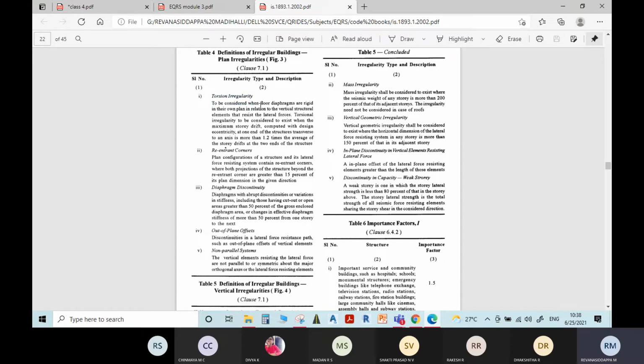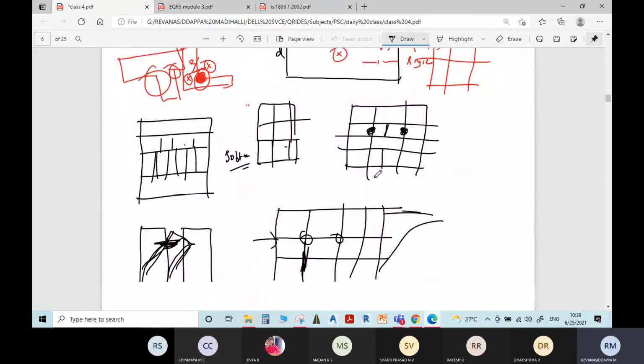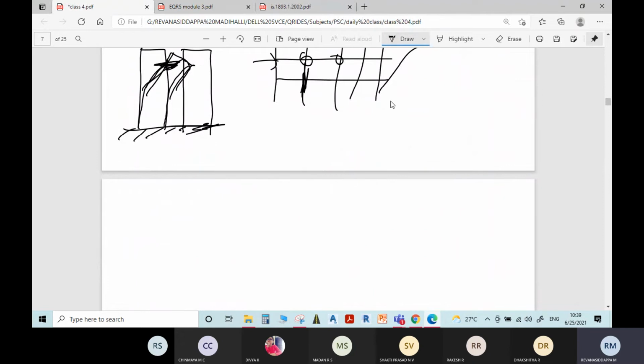It is to be considered when floor diaphragms are rigid in their own plane in relation to the vertical structural elements that resist the lateral forces. This is also one of the cases of torsional irregularity, even if the building is regular in shape.